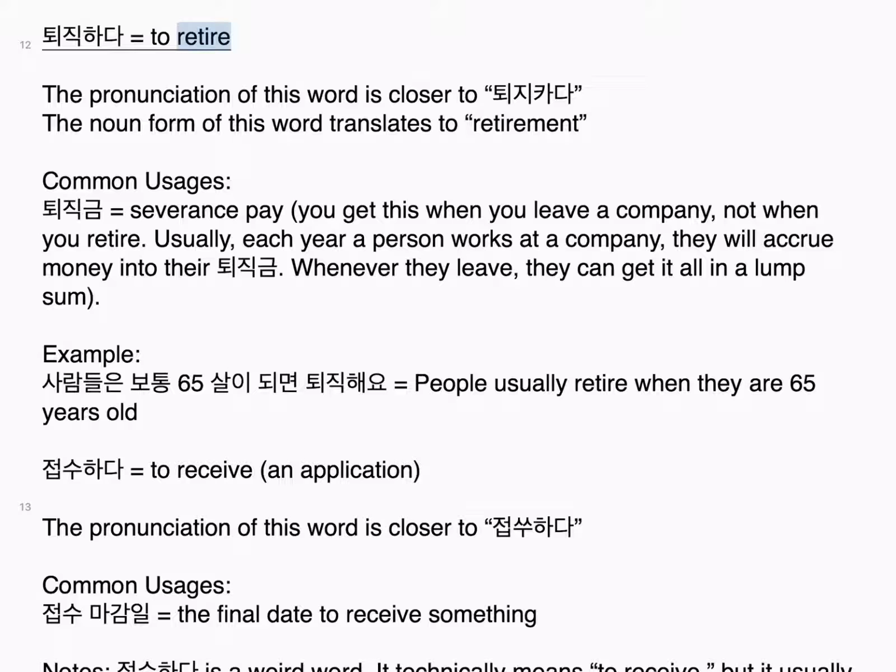퇴직하다, to retire. The pronunciation of this word is closer to 퇴직하다. The noun form of this word translates to retirement. Common usages. 퇴직금, severance pay. You get this when you leave a company, not when you retire. Usually, each year a person works at a company, they will accrue money into their 퇴직금. Whenever they leave, they can get it all in a lump sum. Example. 사람들은 보통 65살이 되면 퇴직해요. People usually retire when they are 65 years old.